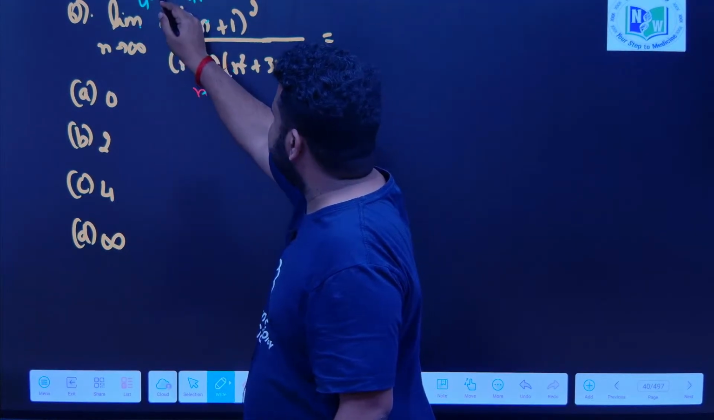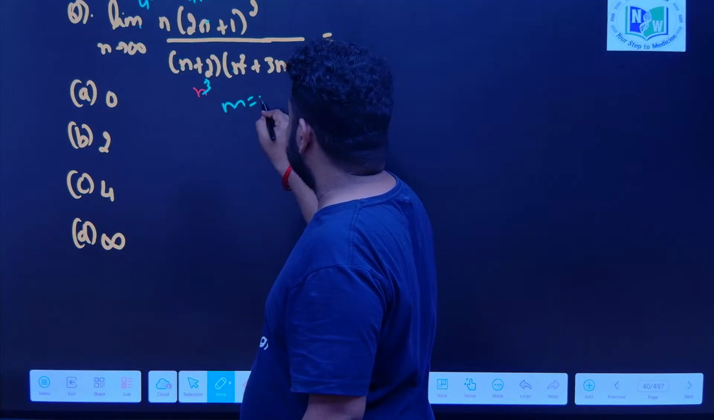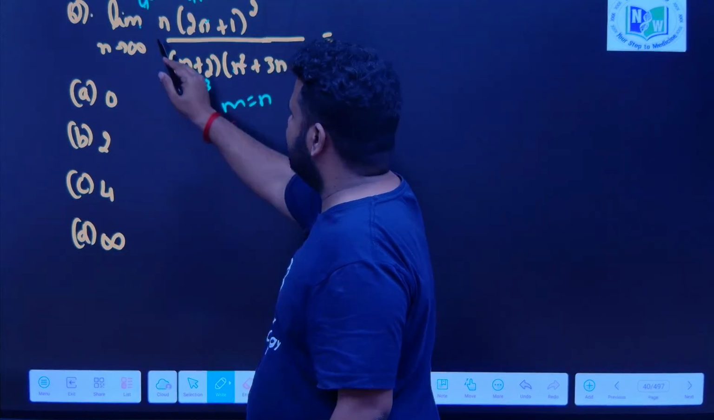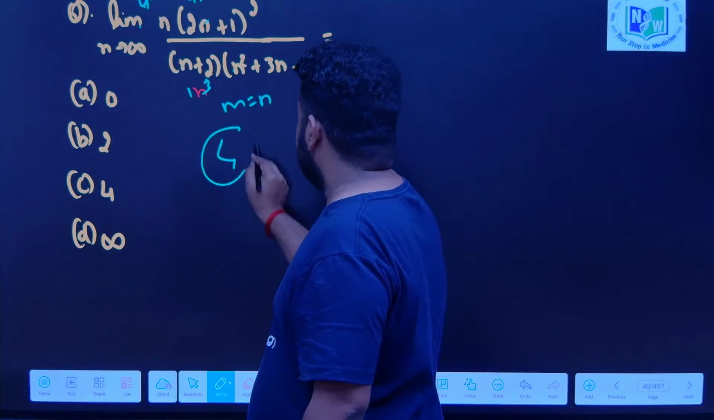Yes. This is m, this is n. So, here m is equal to n. So, the answer is what? 4 by 1 n cube, 4 by 1, the answer will be 4. Okay, the answer is 4.